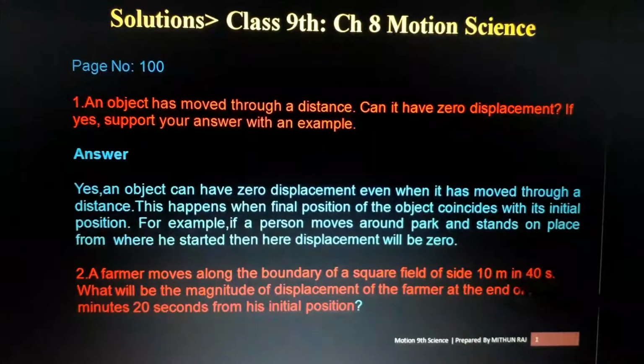10 meter, he took 40 seconds. What will be the magnitude of displacement? Magnitude means measurement of displacement of the farmer at the end of 2 minutes 20 seconds.